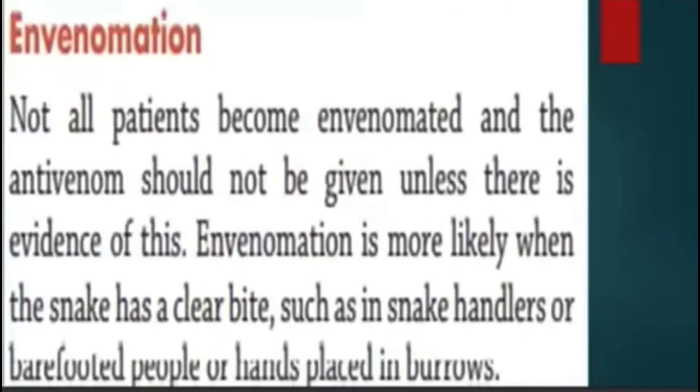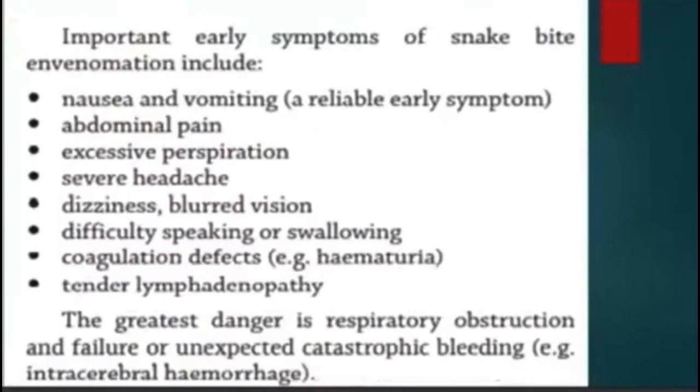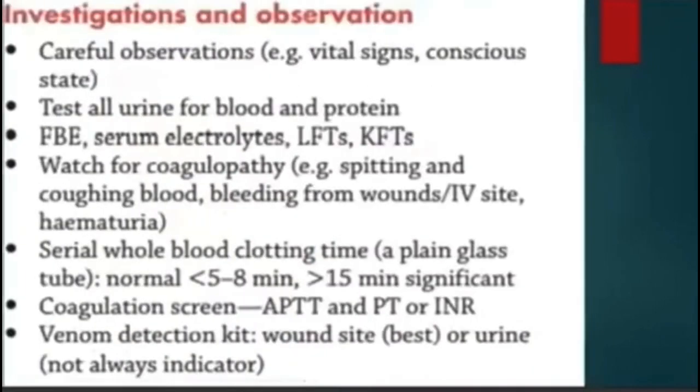And all other management you can see here in John Murtagh's book. Here they use a crepe bandage over the site of the wound. And sometimes we hear doctors use the term envenomation. Not all patients become envenomated, and the antivenom should be used in specific cases. Important early symptoms of snake bite envenomation include nausea, vomiting, abdominal pain, excessive perspiration, severe headache, dizziness, blurred vision, difficulty in swallowing, like that.